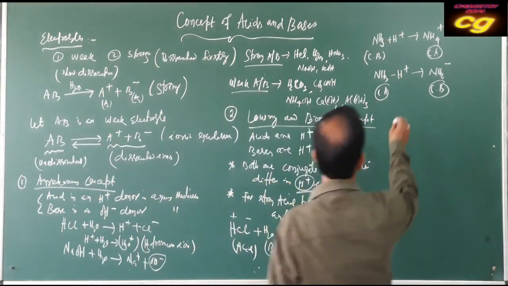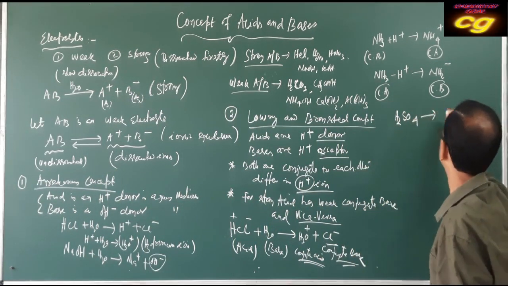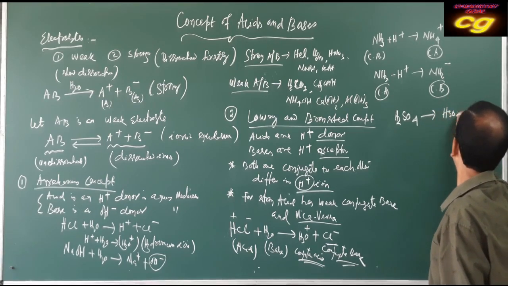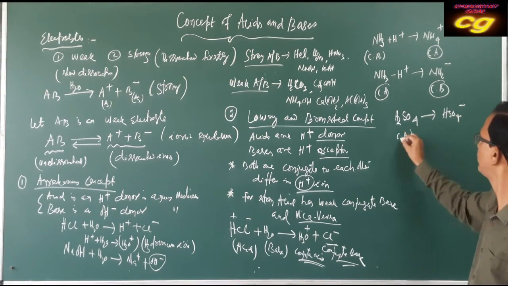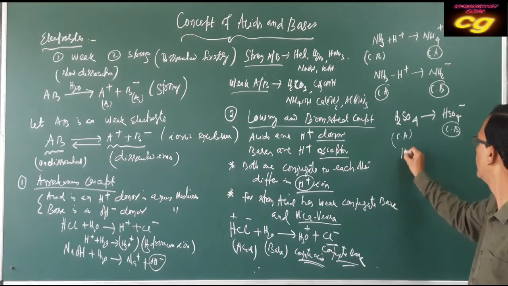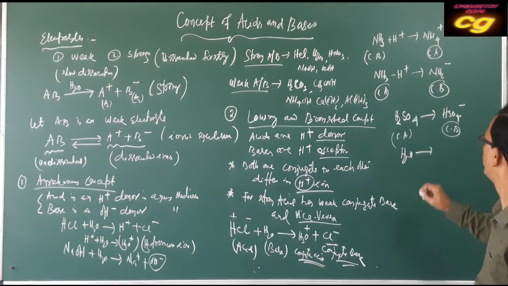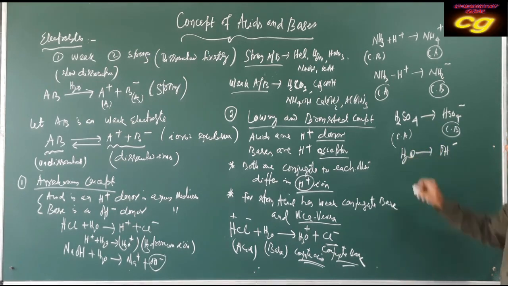For example, sulfuric acid, it has HSO4 minus. That means after losing H plus, it is called the conjugate base. Water has OH minus. That means after losing H plus from water, OH minus is produced.